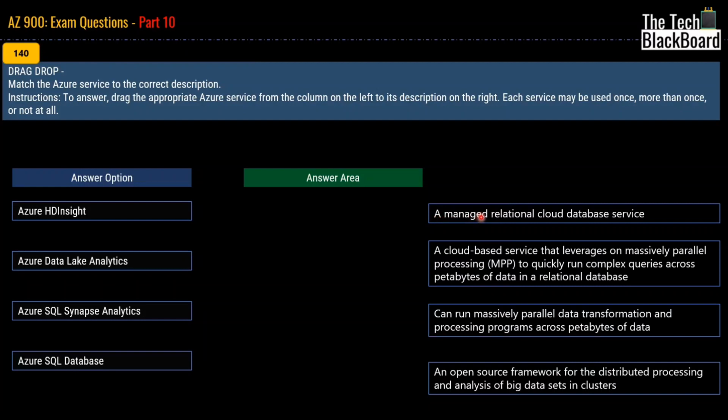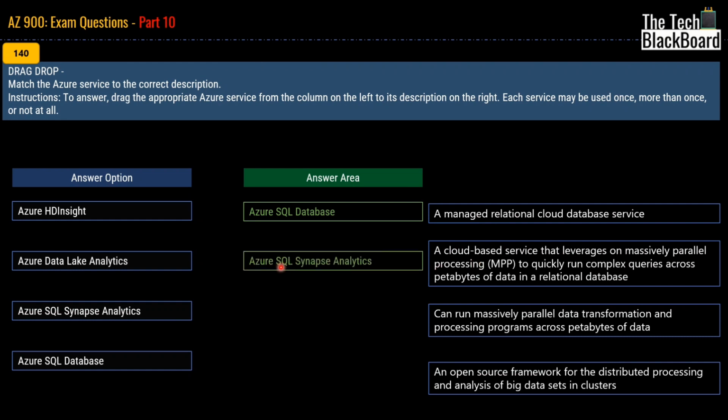The first definition says a managed relational cloud database service. The correct answer for this definition is Azure SQL Database. Then the second definition says a cloud-based service that leverages massively parallel processing, MPP, to quickly run complex queries across petabytes of data in relational databases. The correct answer for this definition is Azure Synapse Analytics.